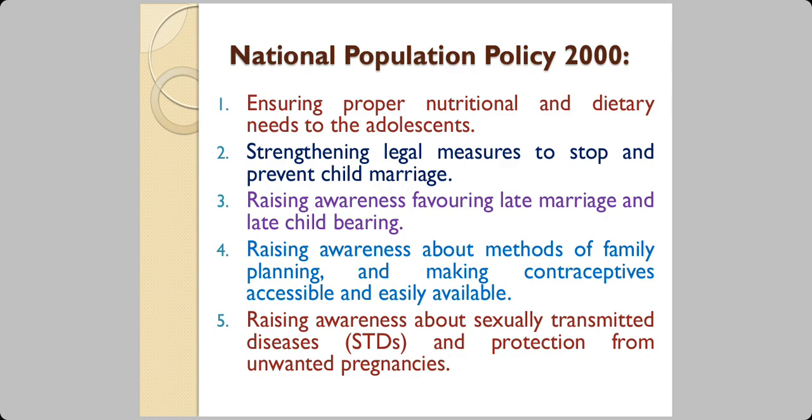The fourth point is raising awareness about the methods of family planning and making available contraceptives. Family planning is not just about contraceptives, it is about planning when you will have the first baby, when you will have a second baby, what should be the age between them, how many you will have, what education you are going to provide for them, how you are going to provide for their needs. Because the responsibility is, you are bringing one human being into the world, and that human being is going to depend on you, because he cannot start earning from day one in the world.